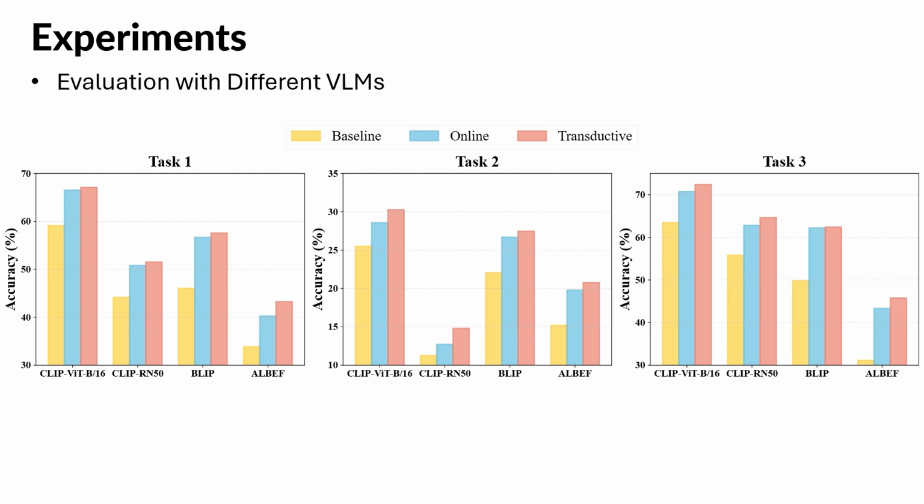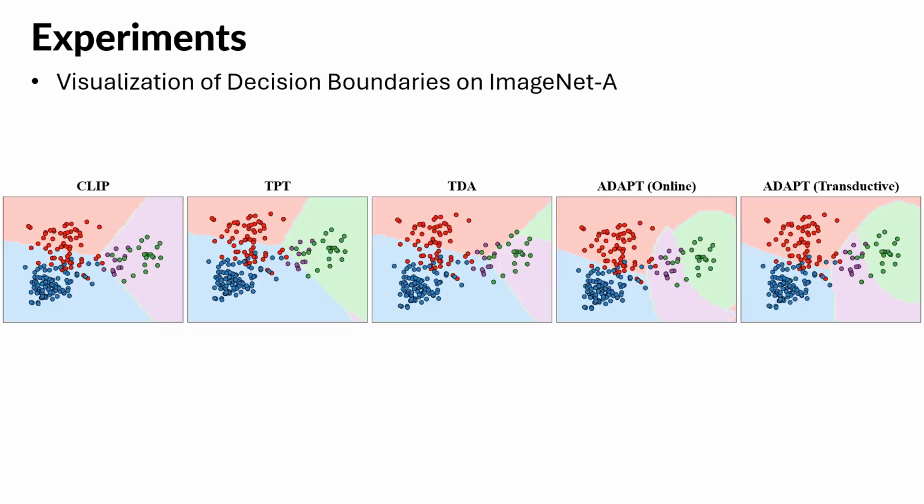Our method is not limited to CLIP. We also evaluated ADAPT on other VLMs, including BLIP and ALBEF. As these bar charts show, ADAPT consistently improves performance over the baseline across all tasks and model architectures, demonstrating its general applicability. We also visualized the decision boundaries. As you can see, methods like CLIP and TPT have irregular and unstable boundaries. In contrast, our ADAPT, both online and transductive, builds smooth, compact Gaussian-based boundaries, achieving better class separation.